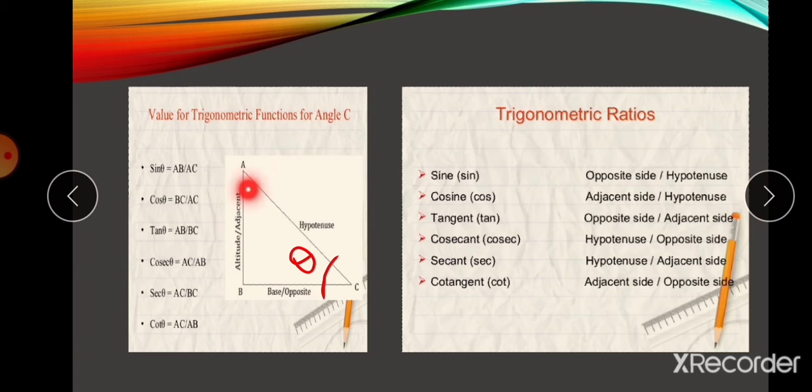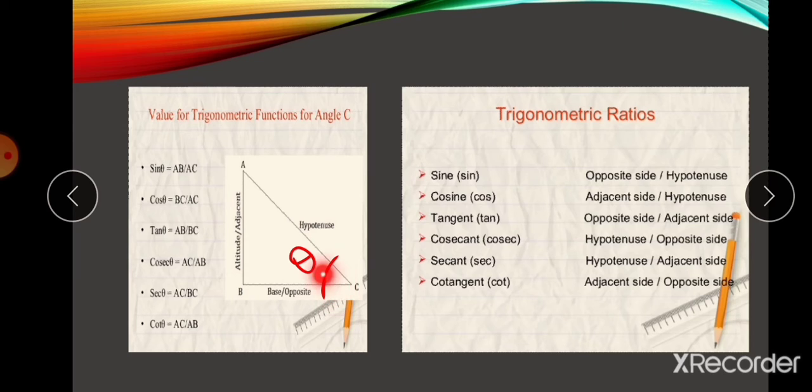Suppose you are taking A as the angle, then BC will be the opposite and AB will be the adjacent. So BC by AC will be the sine and AB by AC will be the cos. Based on your angle, it changes. Here, since one angle is 90, the remaining two angles will be acute angles.